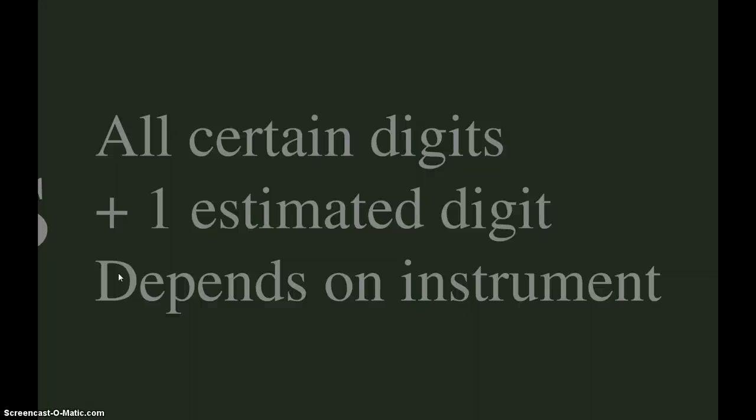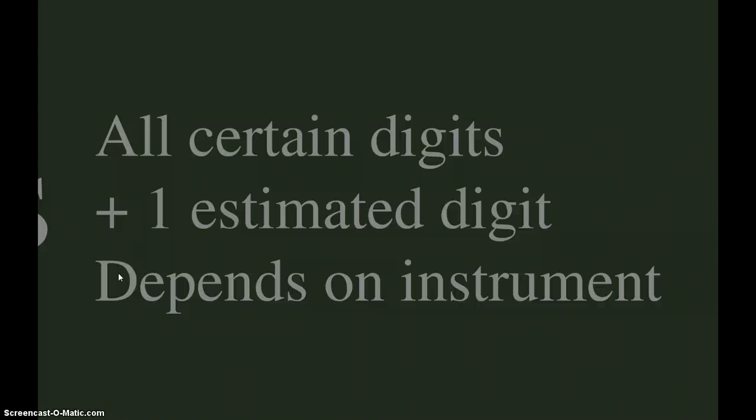Okay, so if you're measuring with this ruler up here, the red line is the thing you're measuring, you can see that our red line is between 2.5 and 2.6. You know, because you've got this particular instrument that tells you that your red line is between 2.5 and 2.6, it would be wrong of you to just say 2, or even to just say 2.5, because you have the precision available to you. You have the ability to see that it's more than just 2 or 2.5. It's actually about halfway between.